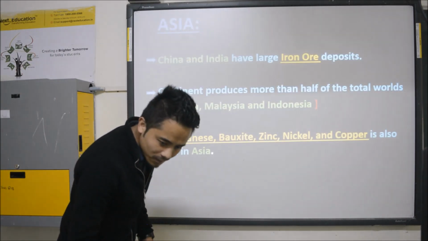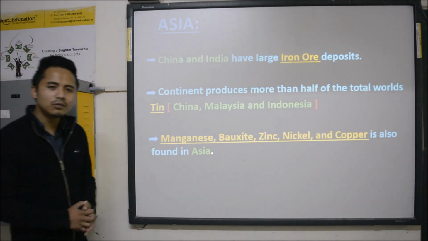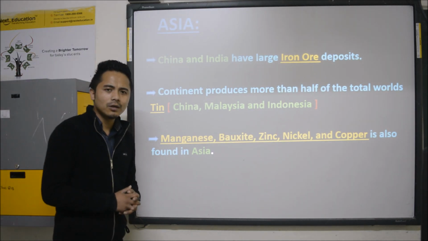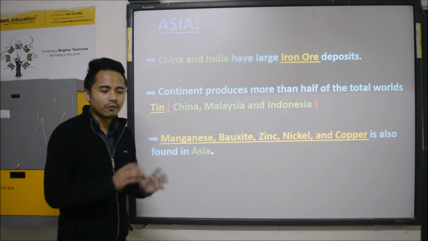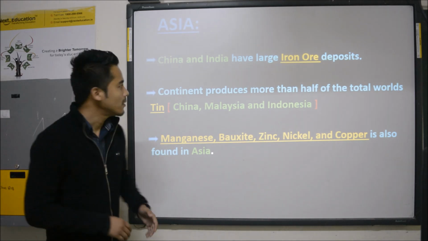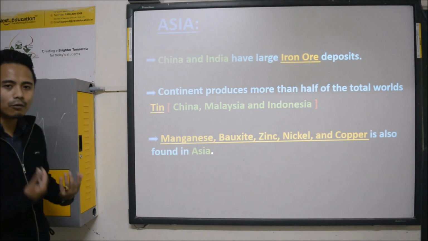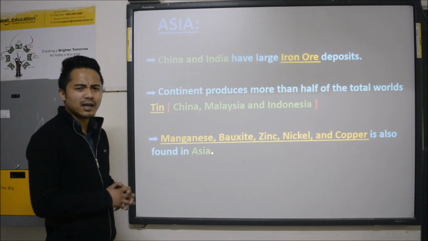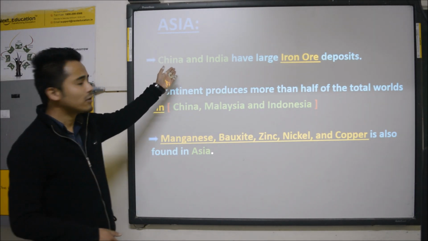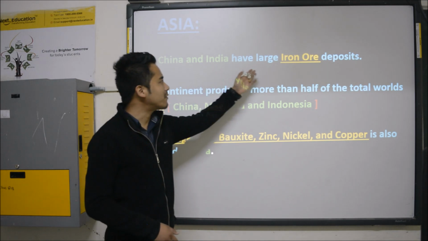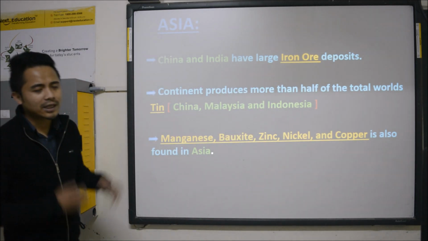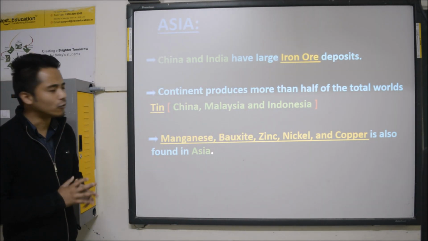Now talking about the distribution of minerals worldwide, according to continents. Let's talk about Asia, where our India is located. Under Asia, China and India have large iron ore deposits. China and India have the largest iron ore deposits, right?